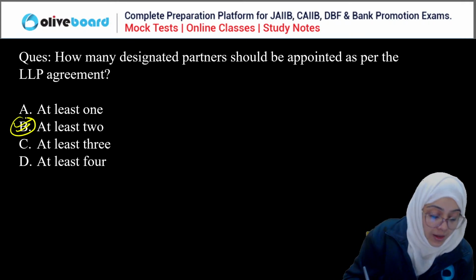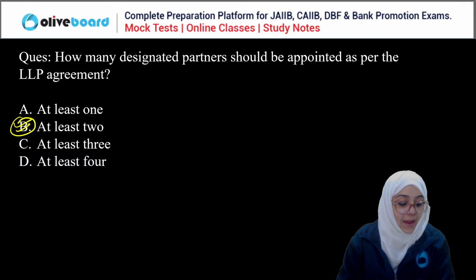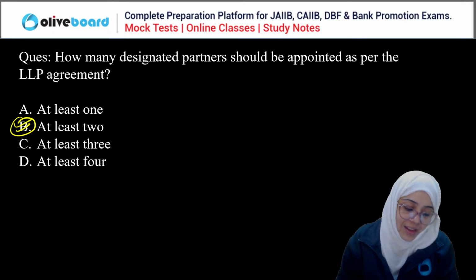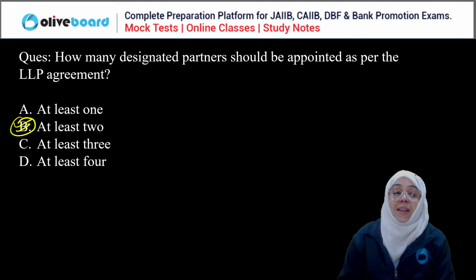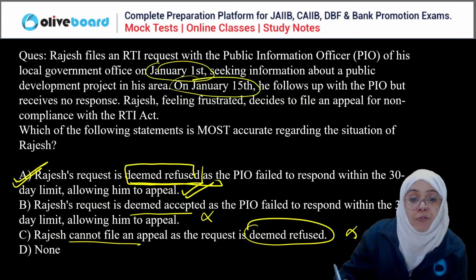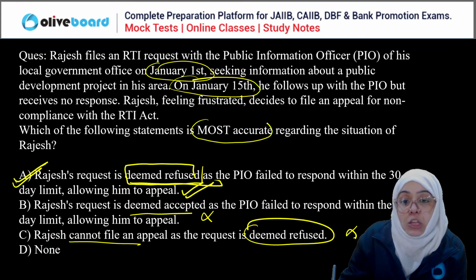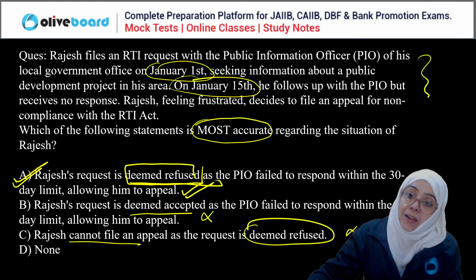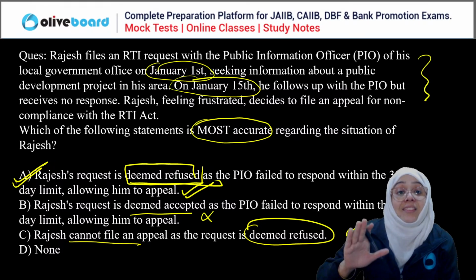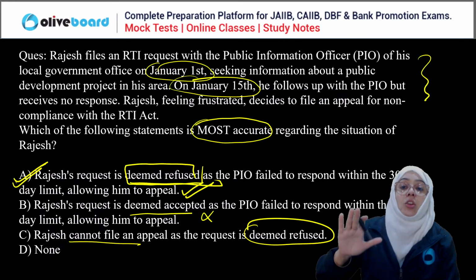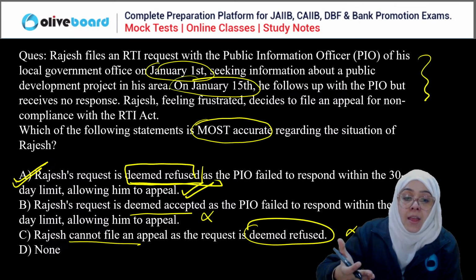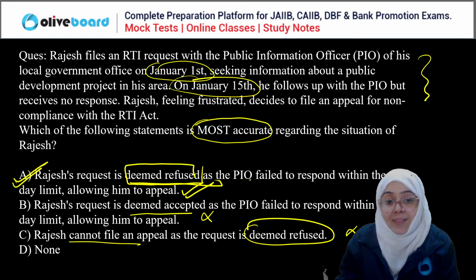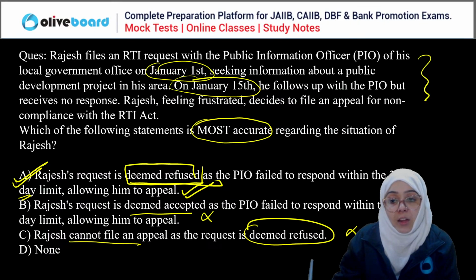Good. Sunil, Shirish, Rigubed, Gopal, Sanjay. But the 30 days limit is not exhausted. Yes, it is not exhausted. But I have to check which of the following is most accurate regarding this situation. The 30 days limit is not crossed. Still, if Rajesh decides to file an appeal, they have the flexibility, right? Because the limit is 30 days.